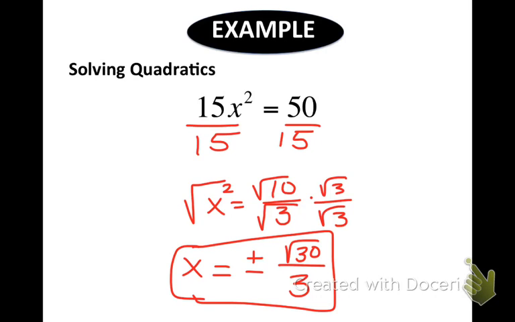Wait, how'd you get... so you went 3 to 3 on the bottom, right? Why'd you go 10 to 3 on the top? Because it reduced to 10 thirds. Then you're left with the square root of 10 times the square root of 3, which is the square root of 30. Just put 10 times 3 as 30 over the denominator.